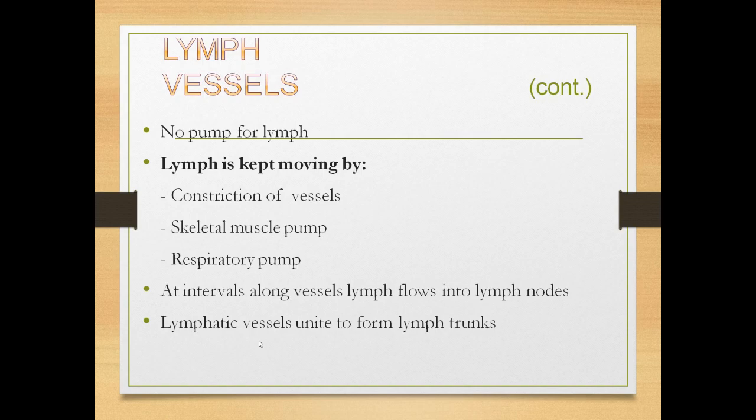Lymph vessels have no pump for lymph. So what are the conditions or factors that keep the lymph moving forward? Constriction of the vessel is most important for lymph to move forward, and there is also the skeletal muscle pump, and the respiratory pump, that keep the lymph moving forward. At intervals along the vessels, lymph flows into lymph nodes, and lymphatic vessels unite to form lymph trunks.